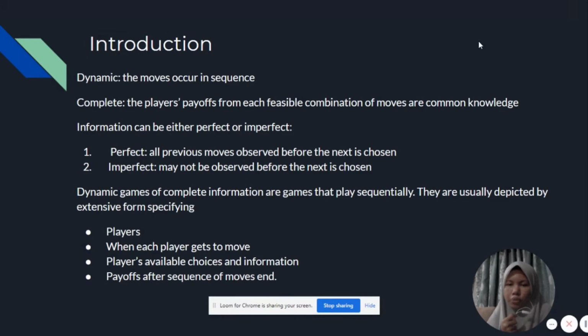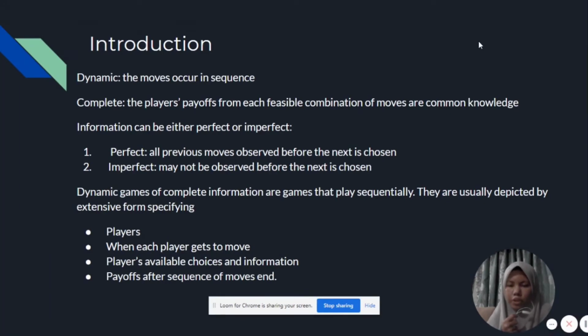It is important to understand that an action is the move of a player at a given point, and the strategy specifies the action the player will take for every contingency. Next, complete means that the players know the payoffs from each feasible combination of moves, or common knowledge, meaning that the players know each other's strategies. Also, information can be either perfect or imperfect.